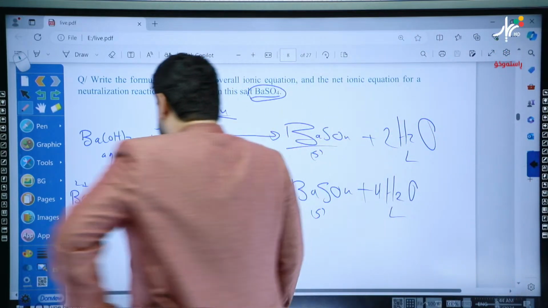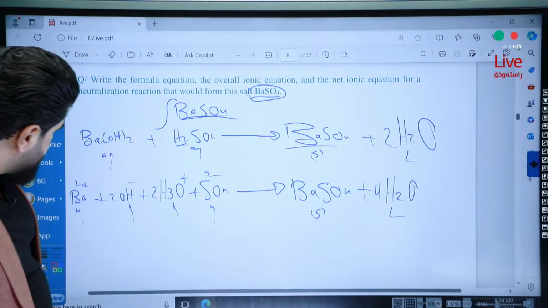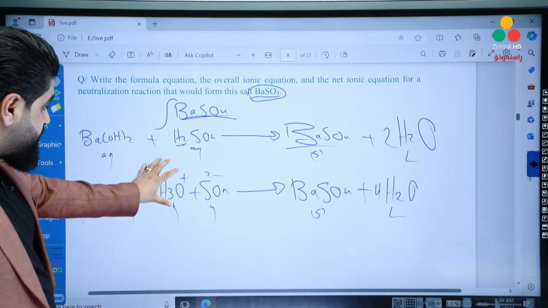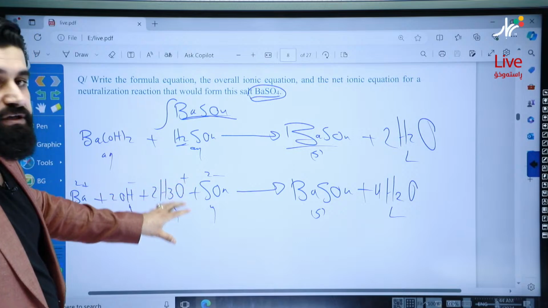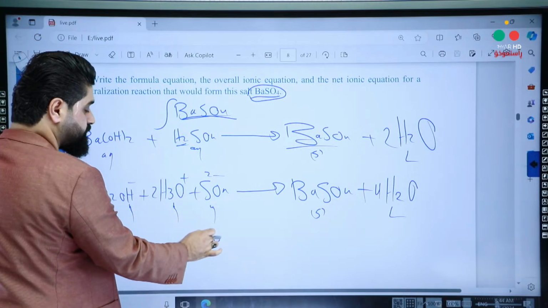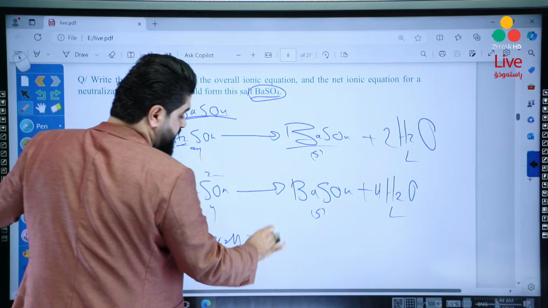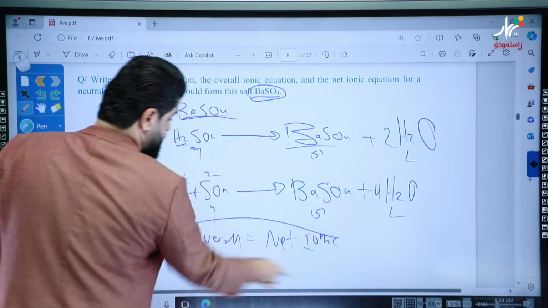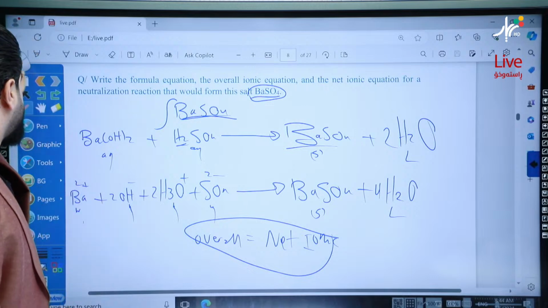So what are the spectator ions? Well, there are no spectator ions. So this is the overall equation, and it is the net ionic equation at the same time. The overall equation is equal to the net ionic equation, because there's no spectator.